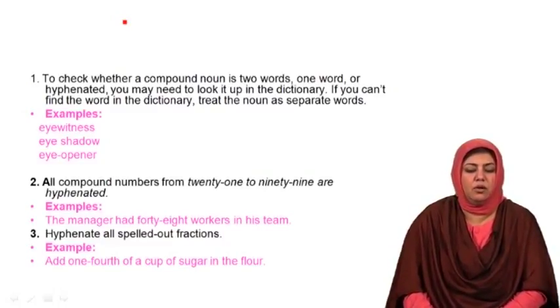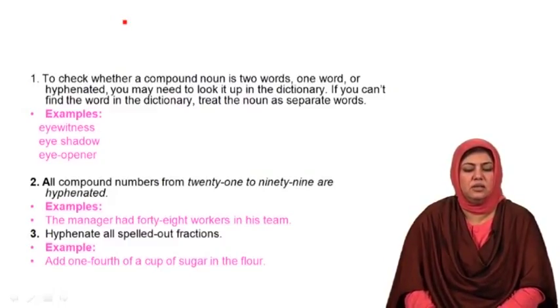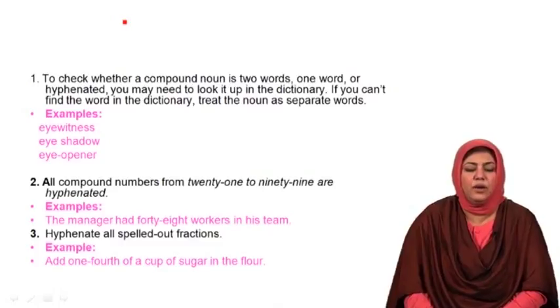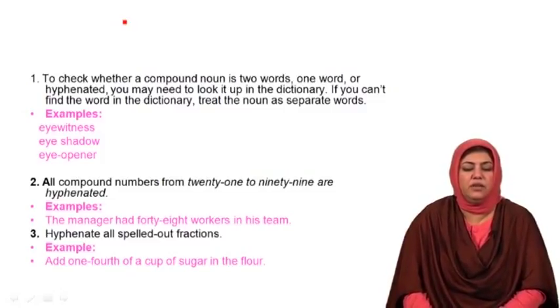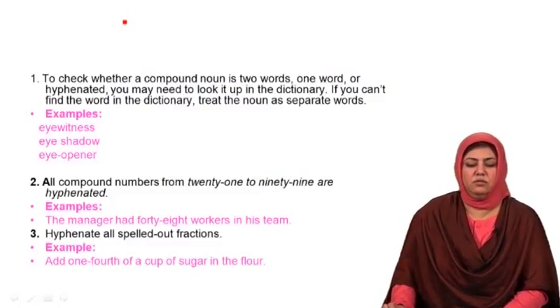Look at the example of use of hyphen in spelled-out fractions. Example is, add one-fourth of a cup of sugar in the flour. So if you are writing a recipe, or giving a recipe to somebody, when you mention one-fourth, a hyphen is to be used between one and fourth to show that spelled-out fraction.